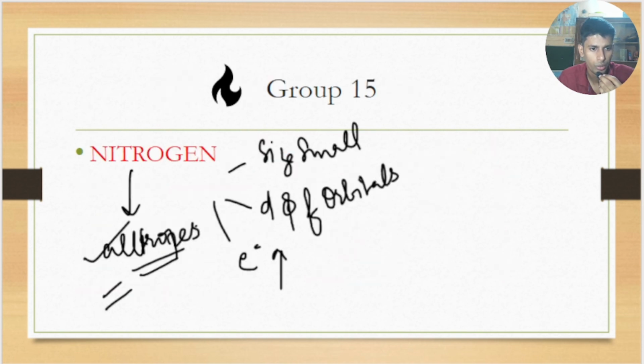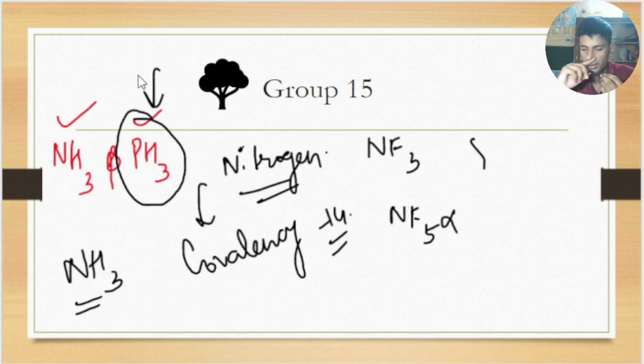In the next video I will tell you the chemical properties, and the chemical properties are very important: oxidation state and reactivity toward hydrogen, oxygen, halogens and other things.